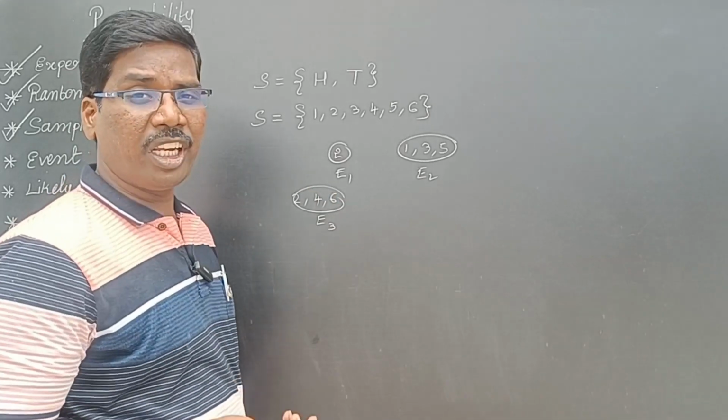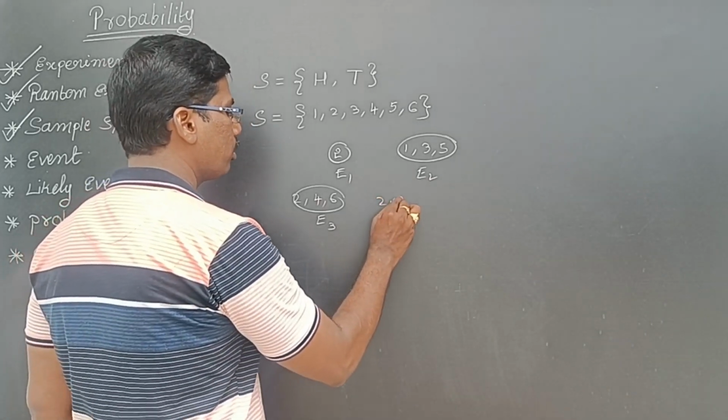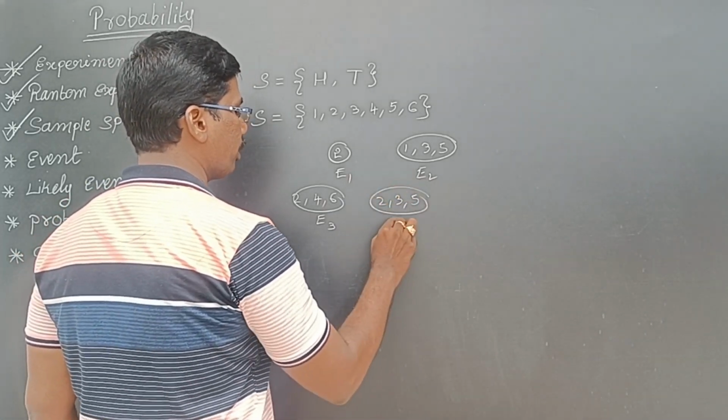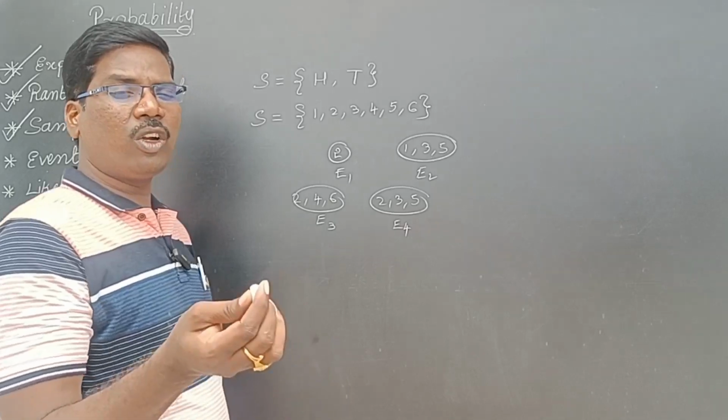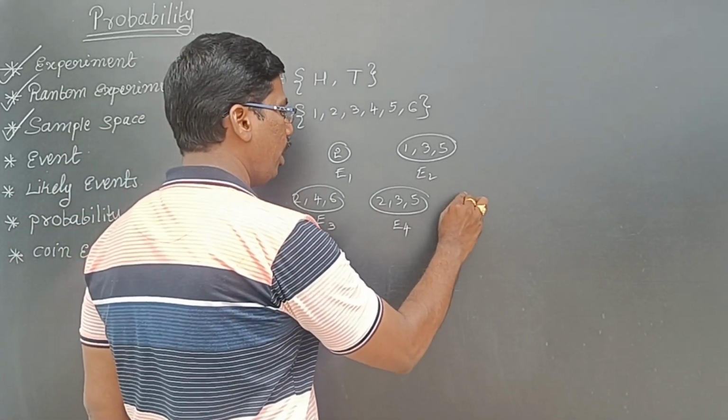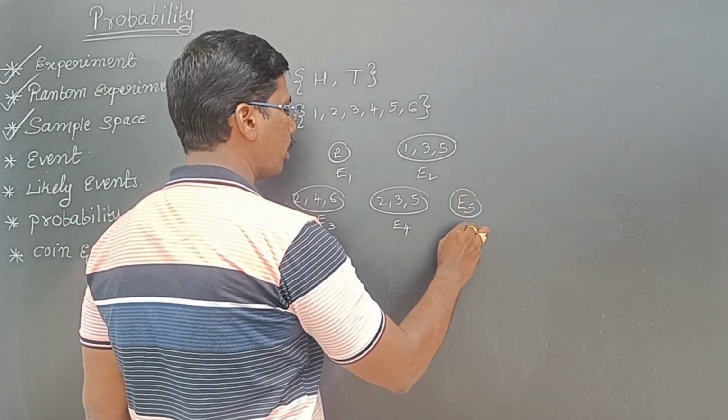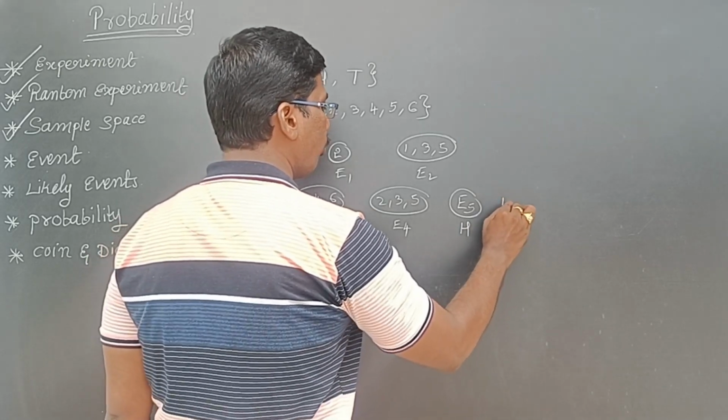Getting an even number is one more event. Getting prime numbers is one more event. For tossing a coin, getting head is one more event. Getting tail is one more event.